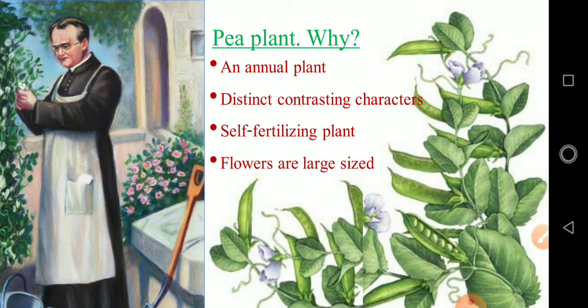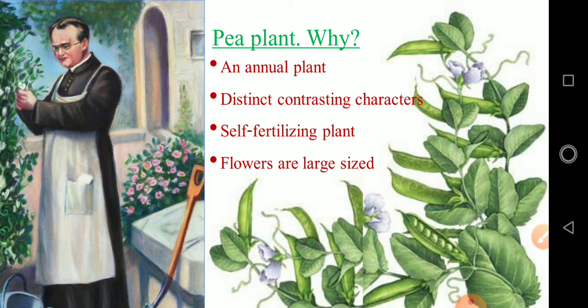self-fertilization occurred under normal condition in garden pea plant. You know what is self-fertilization. Mendel used both self-fertilization and cross-fertilization. In his experiment, he followed both kinds of fertilization.